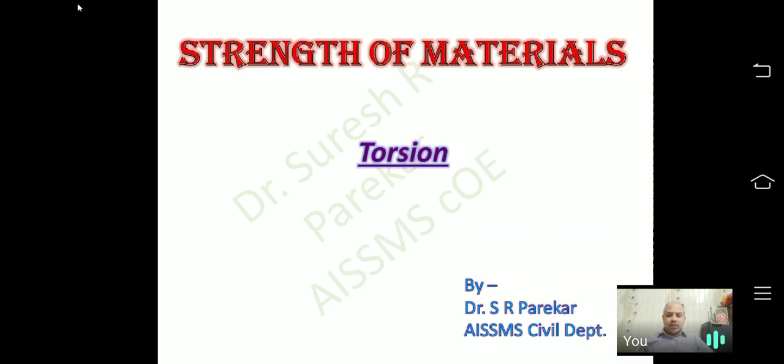Today we have the next topic, that is torsion. So torsion we have only in this part. In other structural parts we are not going to use torsion. In structural design too we have torsion, but there we are not going to analyze it. We are going to just provide the reinforcement as per the IS code. So torsion we have only in this part.